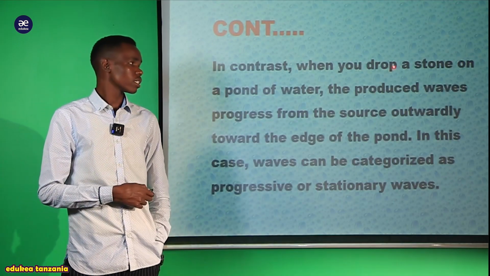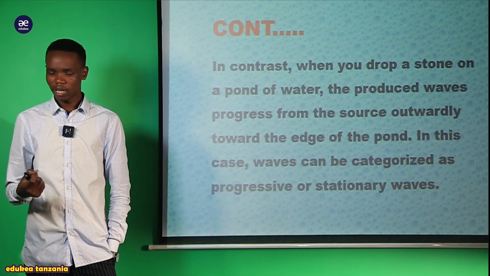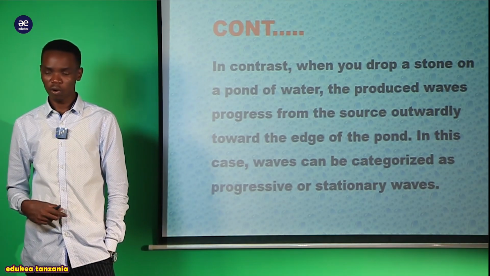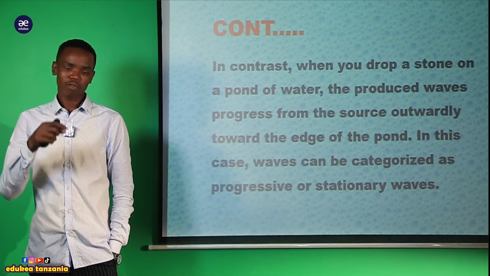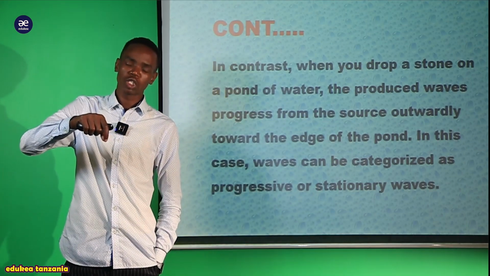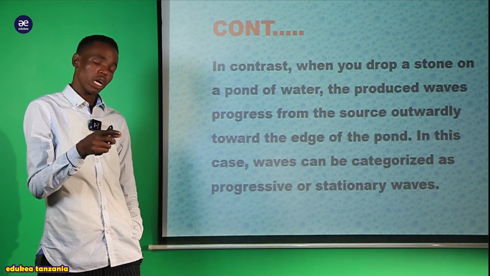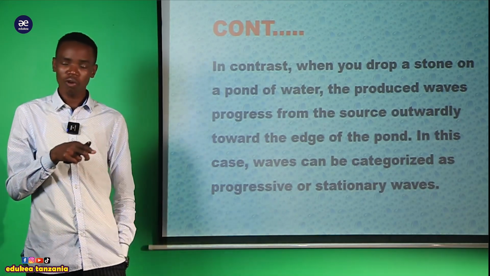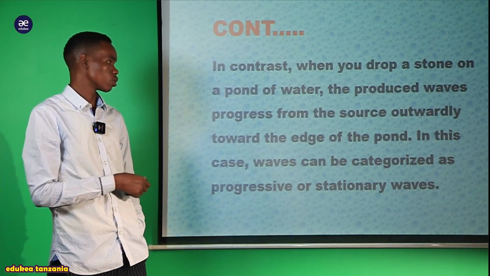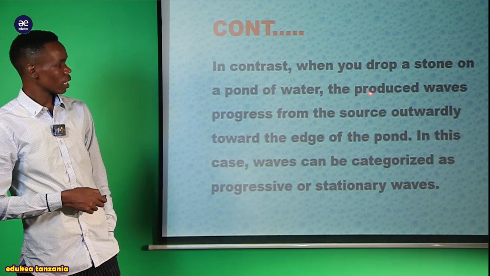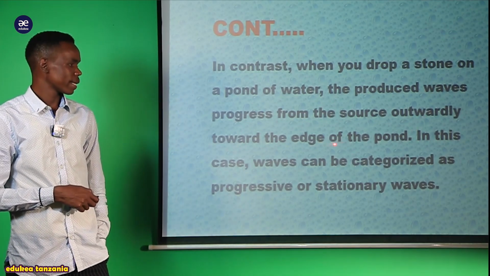So in contrast, when you drop a stone on a pond of water, imagine we have the pond of water, or we have the bucket. Now, for the bucket, my dear student, take the stone and try to drop into the amount of water. Now, the thing that you could observe, you could see that the waves that are formed there try to move in a circular path. This is what we have been told. So they produce the wave progressing from the source outward toward the edge of the pond.